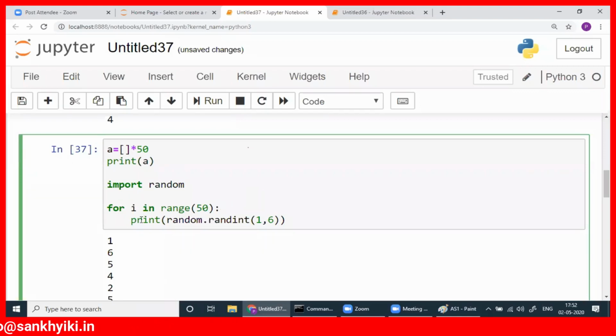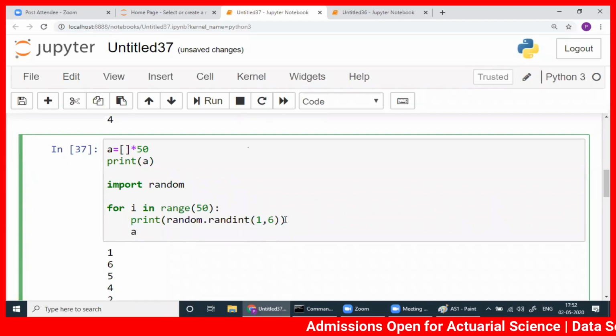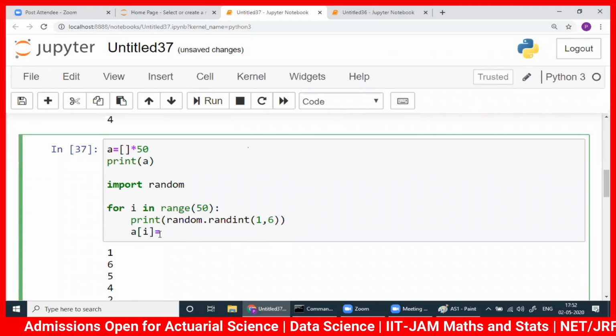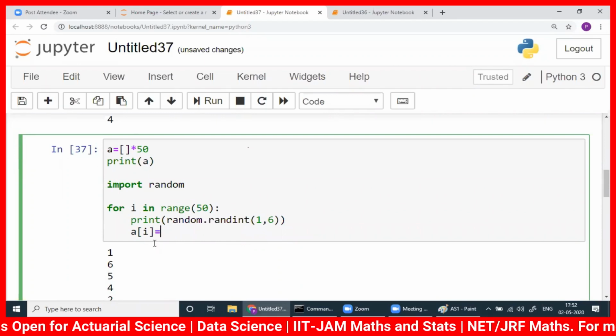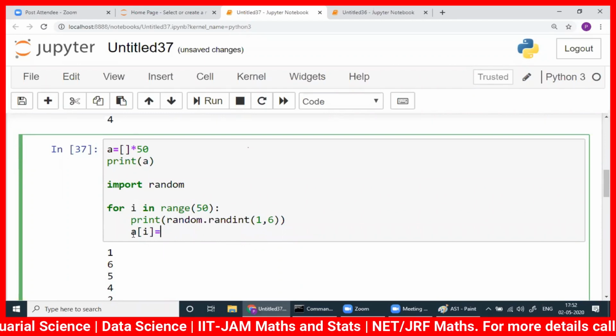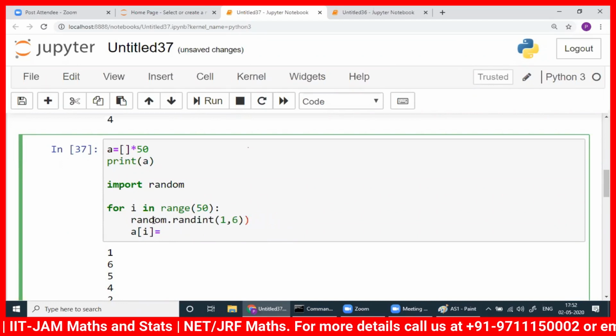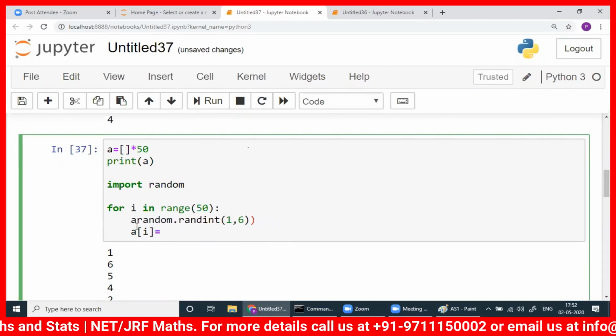Now, I want to run it 50 times. That's why I've written it. But after running, I have to keep the results somewhere. So what I will do is, I will write A[i] in the ith position. A0, A1, A2, A3, I'm keeping all these. So I'll write here A.